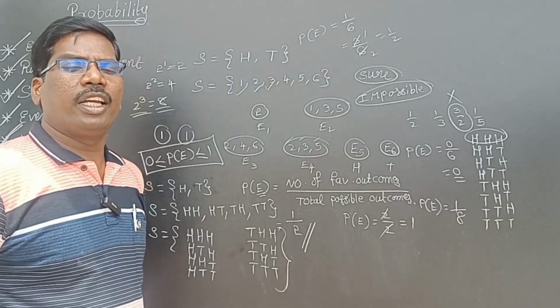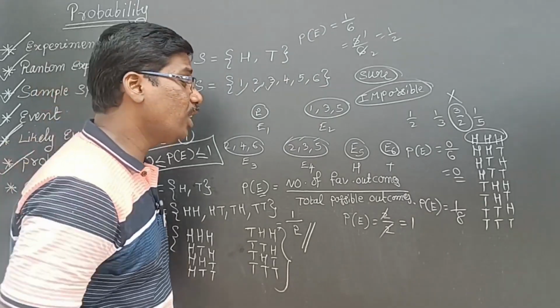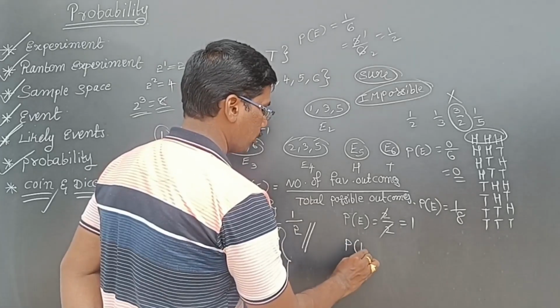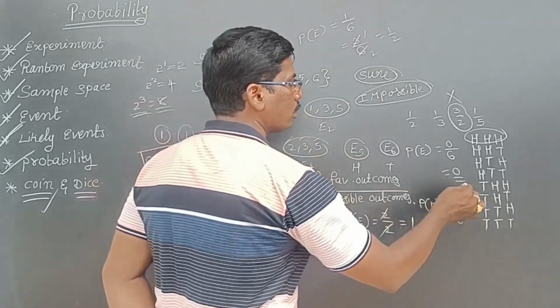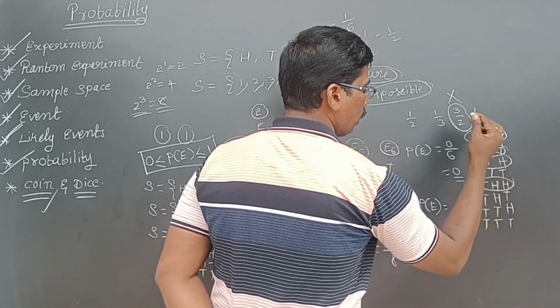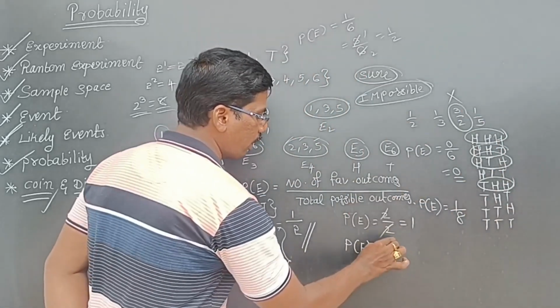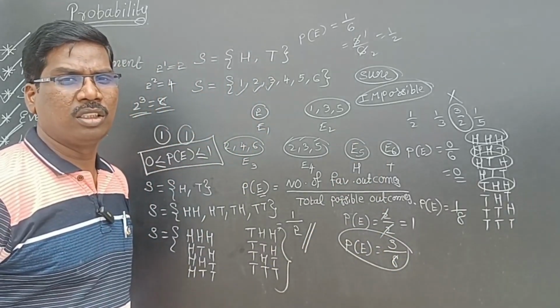The probability of getting exactly 2 heads. See here, total possible is 8. Exactly 2 heads: 1, 2, 3. So exactly 2 heads means 3. So 3 by 8 is the answer, isn't it?